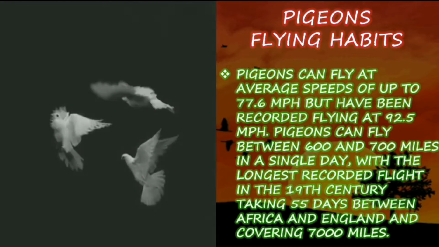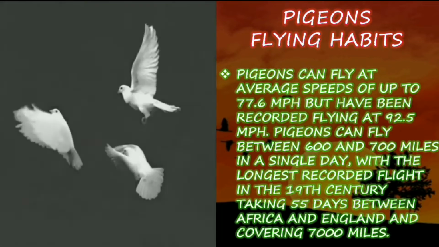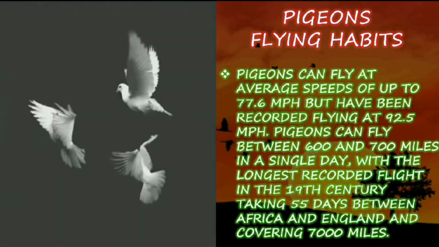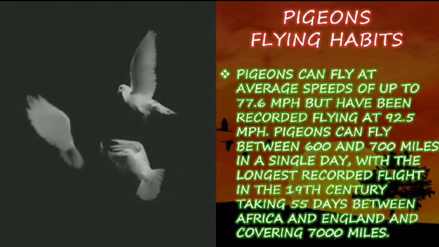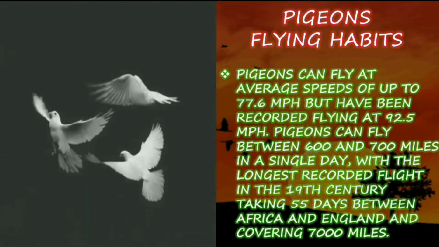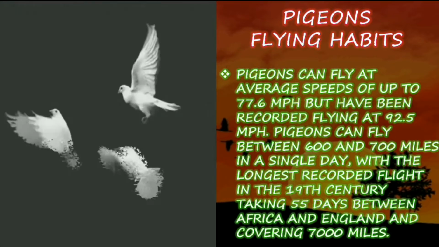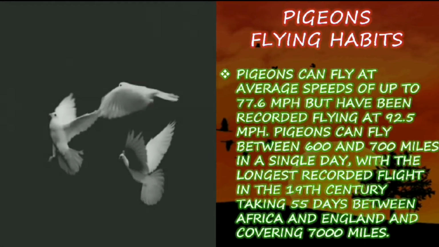So its normal average speed is 77.6 miles per hour, but the high record is about 92.5 miles per hour.